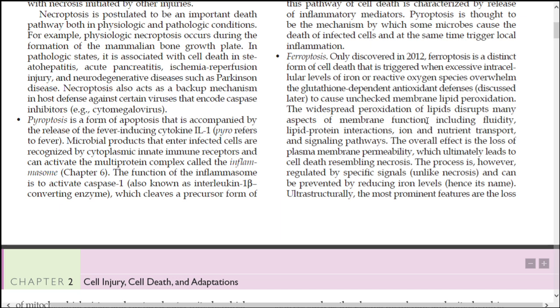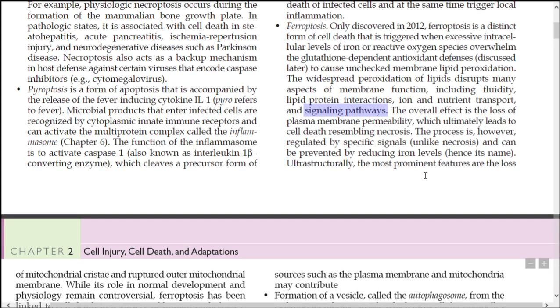The intense widespread peroxidation of lipids will disrupt many aspects of membrane functioning, including fluidity, lipid protein interactions, ion and nutrient transport and signaling pathways. There is a loss of plasma membrane permeability, which ultimately causes cell death resembling necrosis. This process is however regulated by specific signaling and can be prevented. Ferroptosis can be prevented by reducing iron levels.